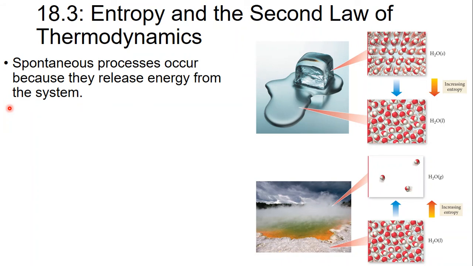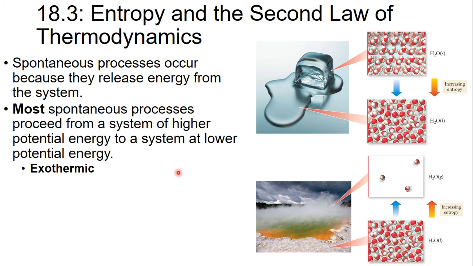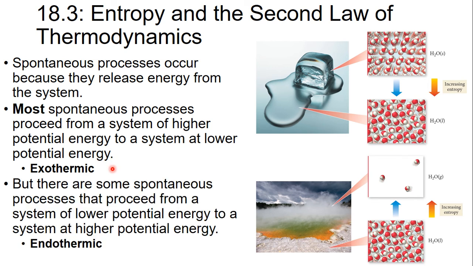In this video, we're going to go over entropy and the second law of thermodynamics. Now, a process is spontaneous because it is lowering its energy somehow. And when it lowers energy, it releases that energy into the surroundings. Most spontaneous processes do this by releasing heat, going from a high potential energy to a lower potential energy. We call that exothermic.